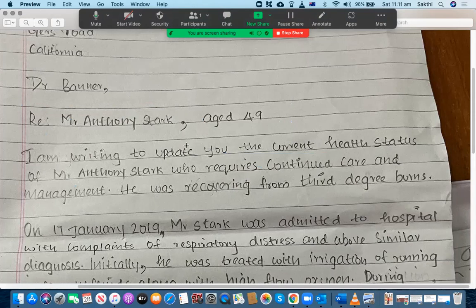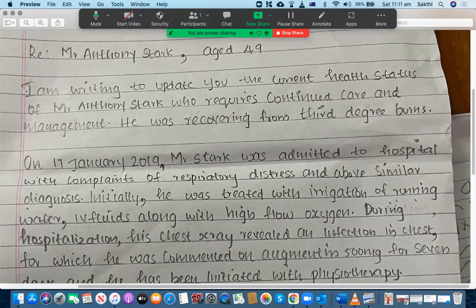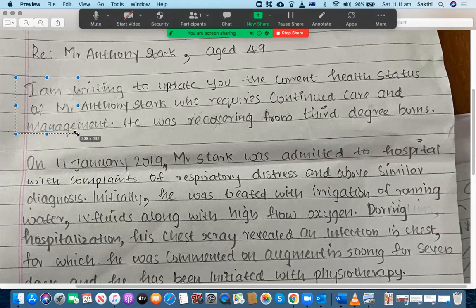Anthony Stark, aged 49. That's good. I'm happy with that. Let's go to the introduction paragraph. I am writing to update you on the current health status of Mr. Anthony Stark, who requires continued care and management. That's perfect. This sentence sounds really good. Okay, I'm very happy with that.